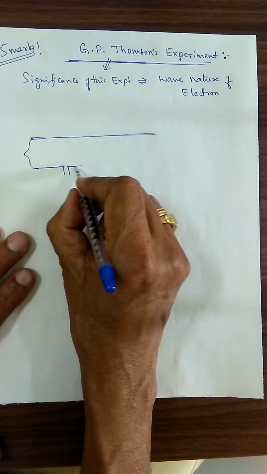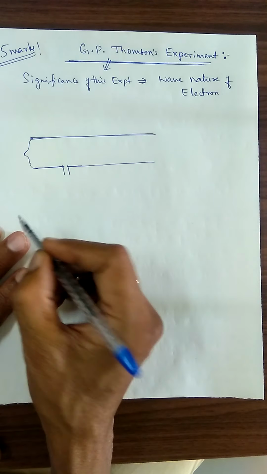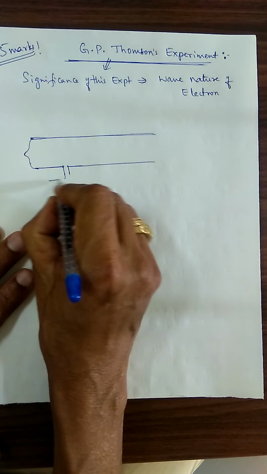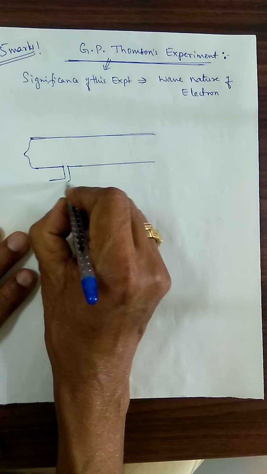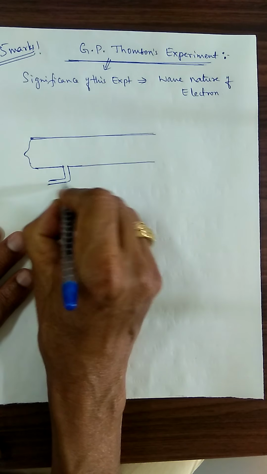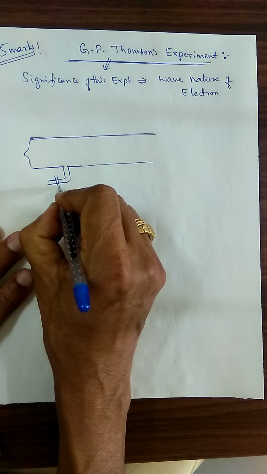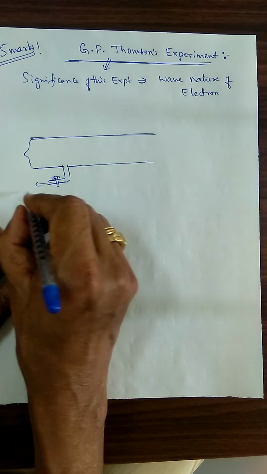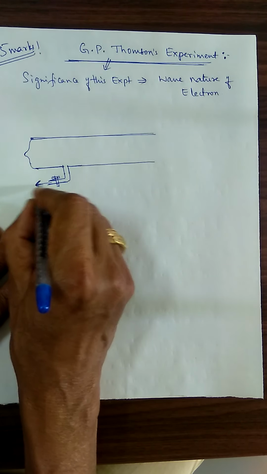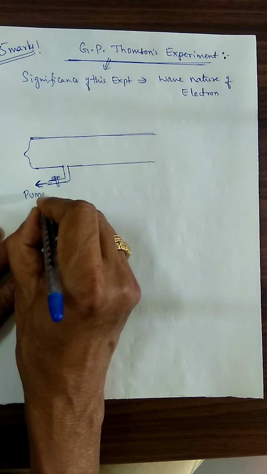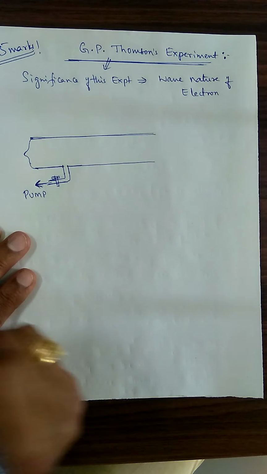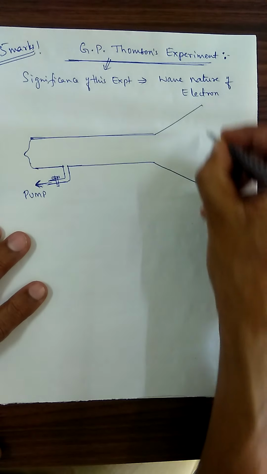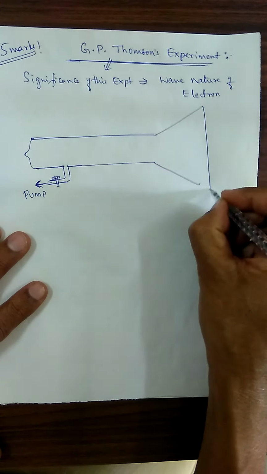And the electrodes that we have to introduce here. Whatever air medium is present has to be removed. Then only it acts as a discharge tube. It has a knob. Here we are supposed to connect it to the pump to remove the air medium. Just like your TV discharge tube, it is present.